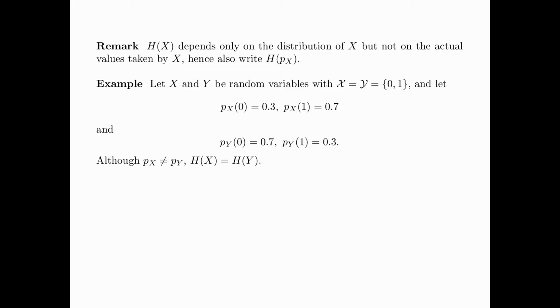Let X and Y be random variables with both alphabets equal to {0, 1}, and we let p_X(0) = 0.3, p_X(1) = 0.7, p_Y(0) = 0.7, and p_Y(1) = 0.3. Obviously, the random variables X and Y have different probability distributions, but they have exactly the same entropy.